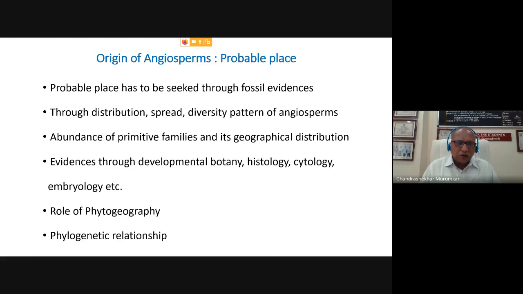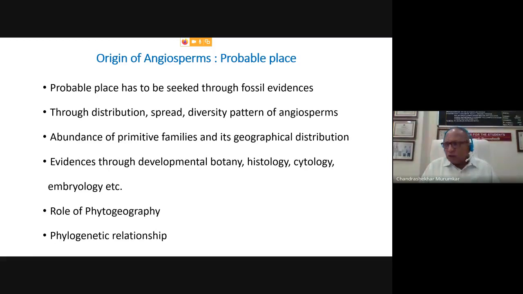So we are getting records of leaf, stem, root, even some parts of the fruits and seeds. And in some cases, we have even recorded the flowers. So the appearance of angiosperms was abundant almost 100 million years back, somewhere in the late Cretaceous period, but few records are available from the early Cretaceous period, almost 135 million years ago.